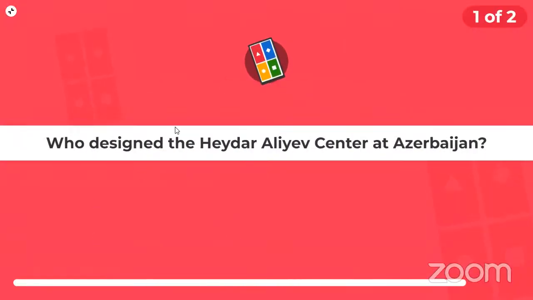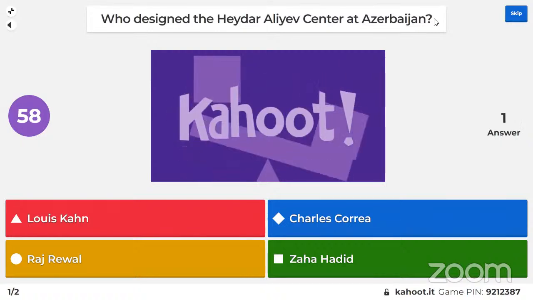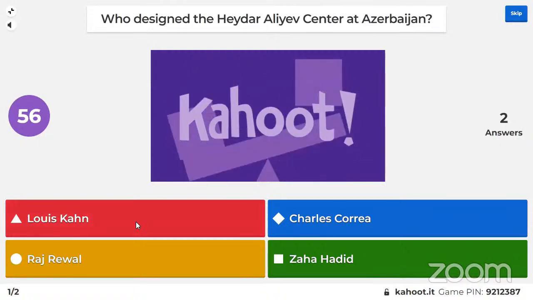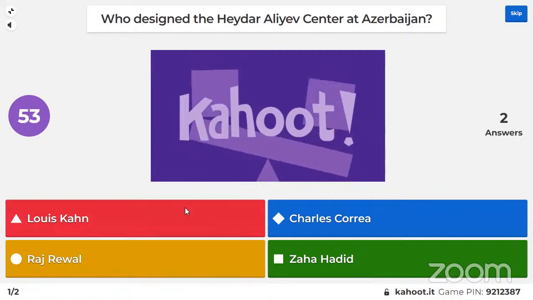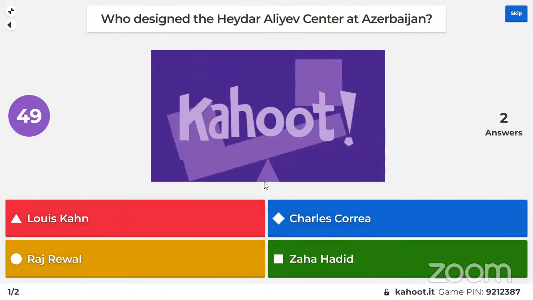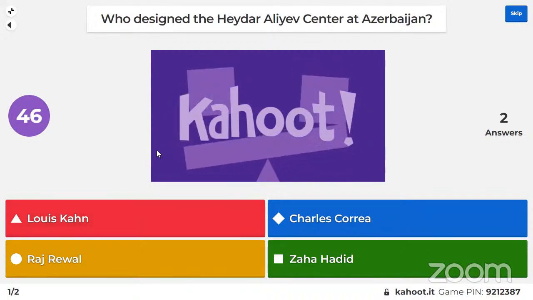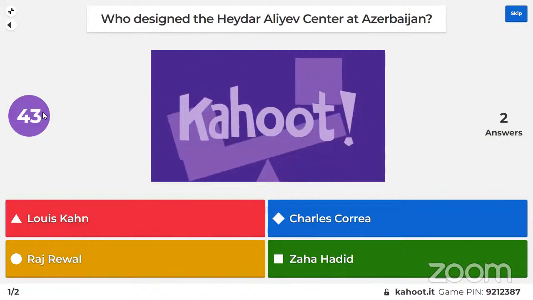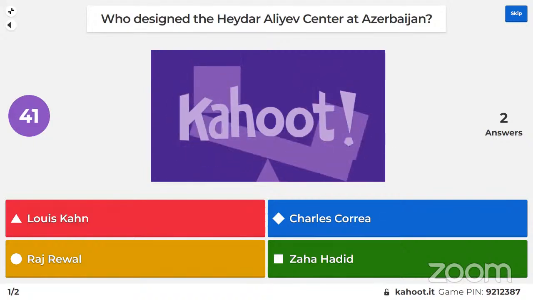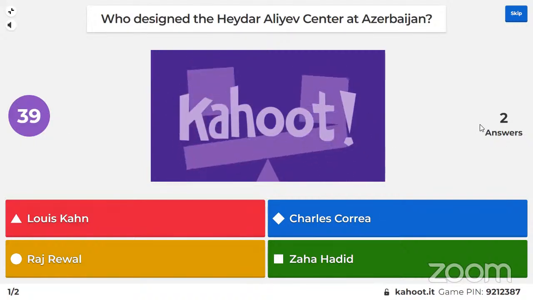So this is the question: who designed the Hyder Aliyev Center, Azerbaijan? Below you can see 4 options: Louis Kahn, Charles Correa, Raj Revelan, Zaha Hadid. They are displayed in different color codes, and on the left side you can see the timer also: 45 seconds, 43 seconds.